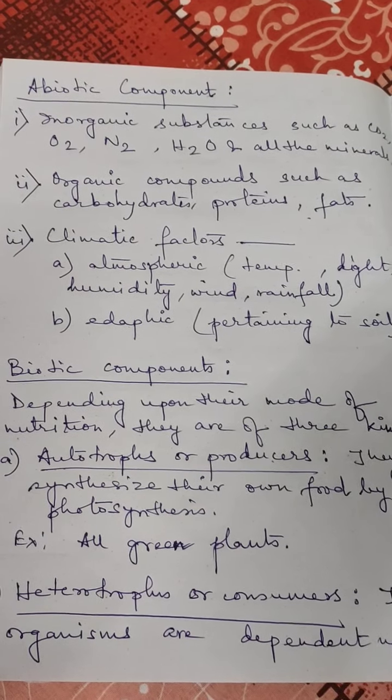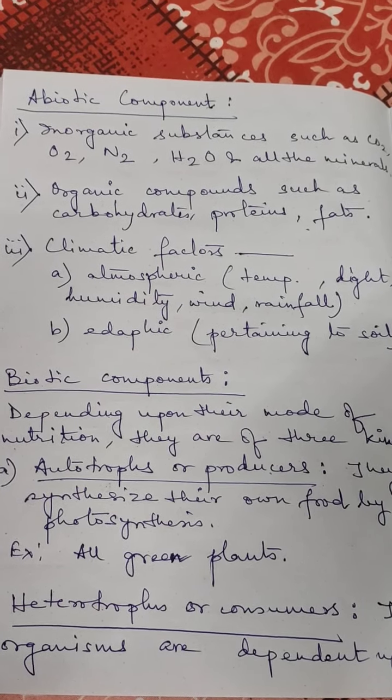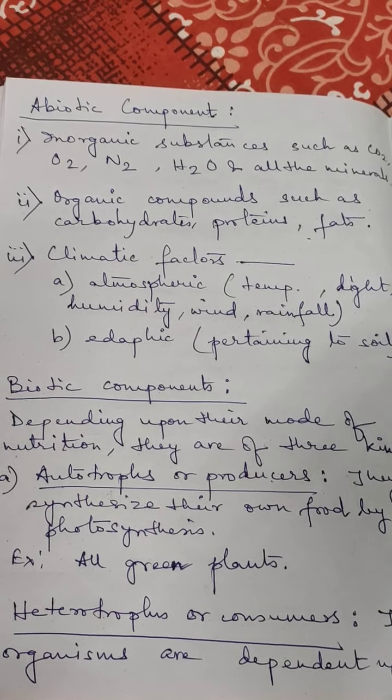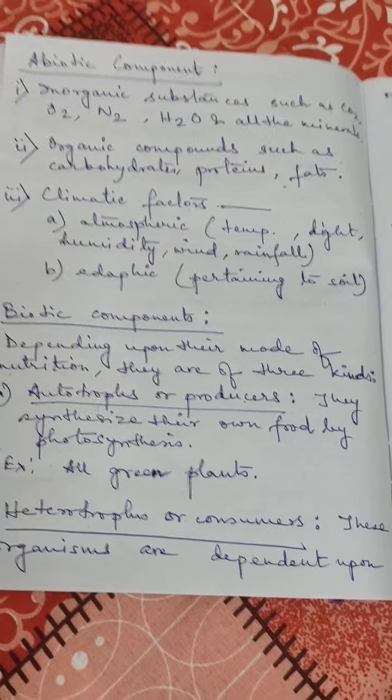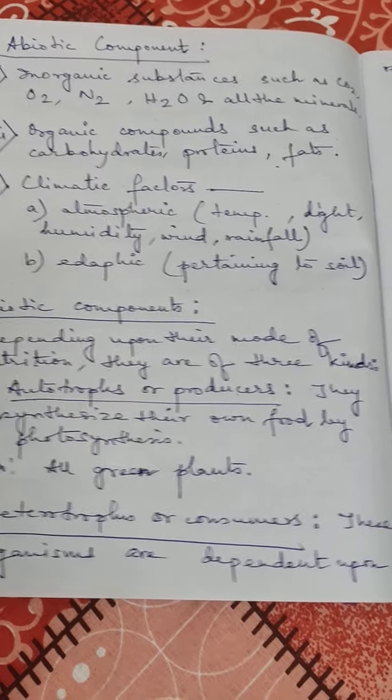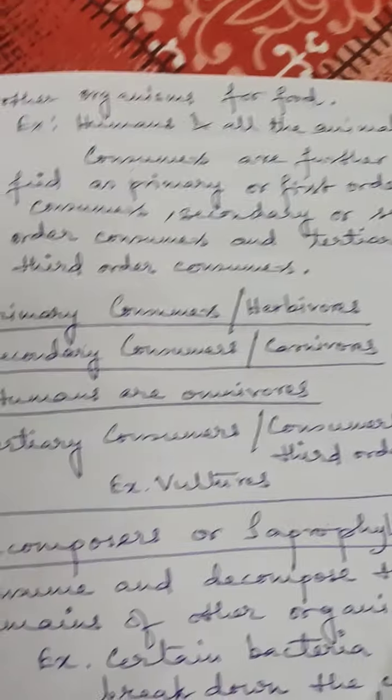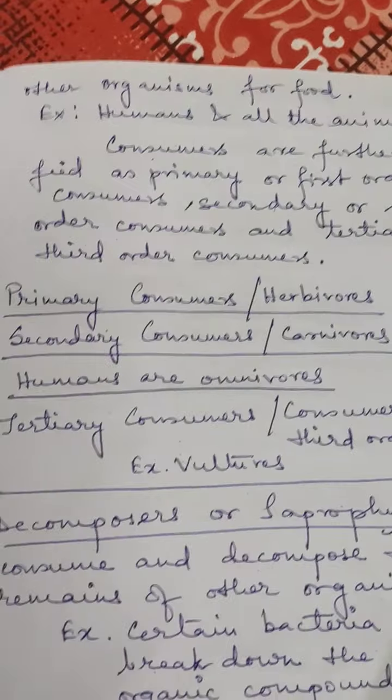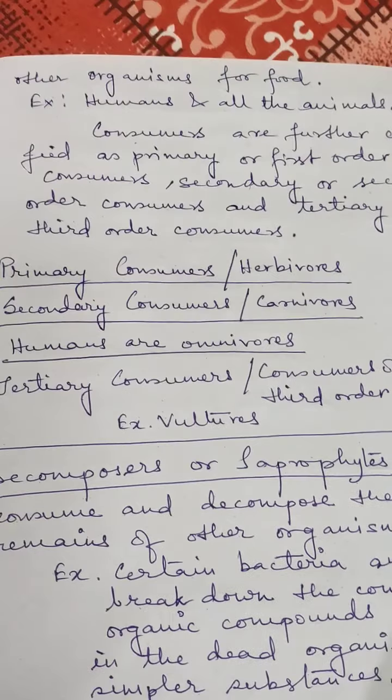Now, biotic components, depending upon their mode of nutrition, can be divided into three kinds. Autotrophs are producers, that is, they synthesize their own food by photosynthesis, that means all green plants. Heterotrophs are consumers. These organisms are dependent upon other organisms for food. Example, humans and all the animals.